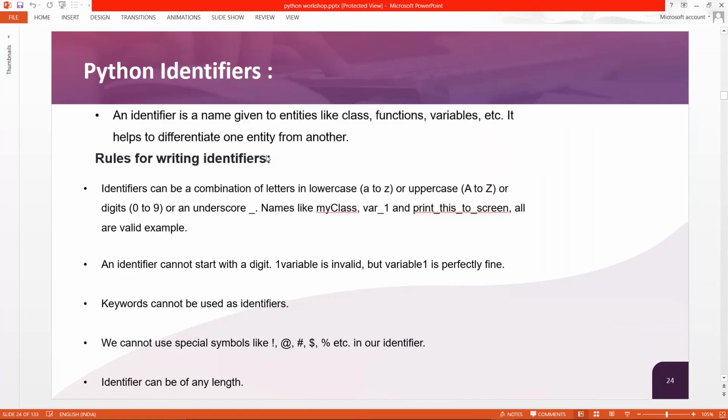Now we have Python identifiers. Identifiers are something like naming the things, what we call naming. So we can use underscores. These are common things that we all know. We can use A to Z, uppercase. We can use underscores. We cannot use special symbols. These are all things in the identifier section. So this is common to everyone.